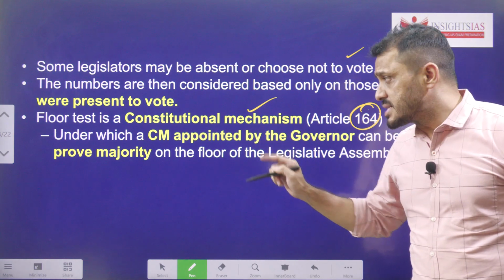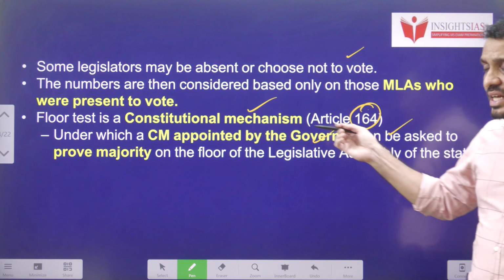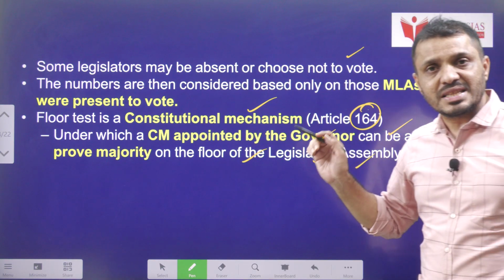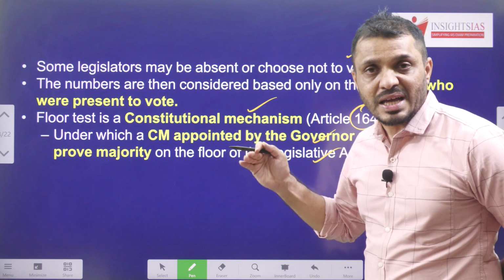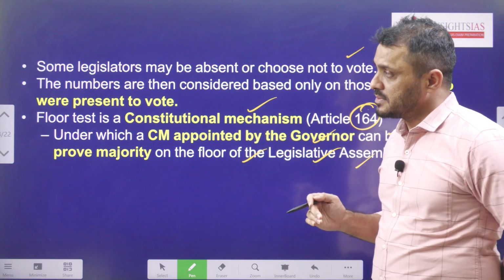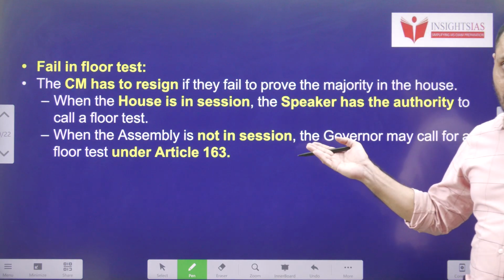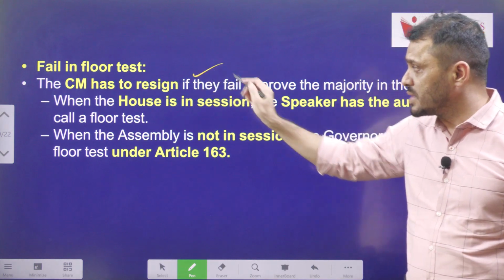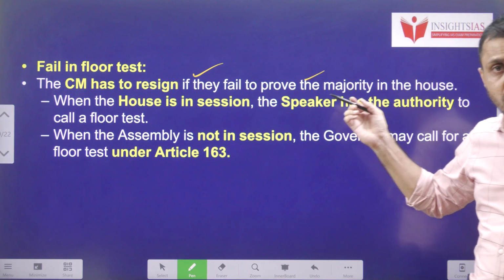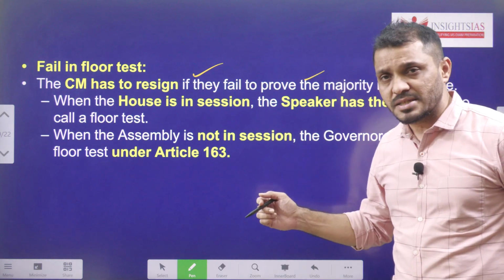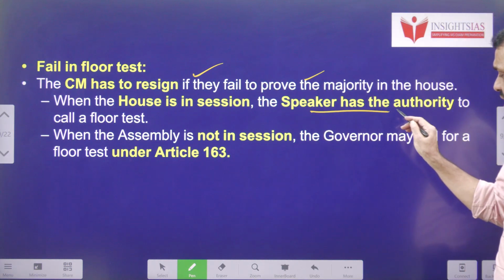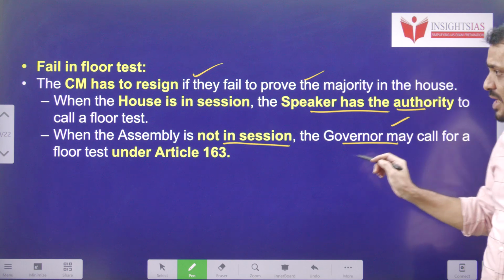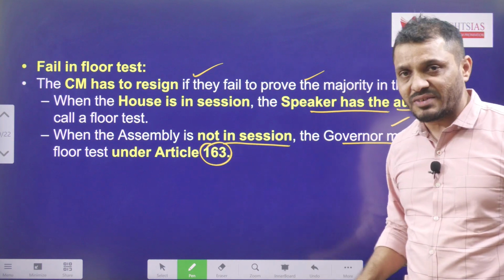It is a constitutional mechanism present in Article 164, under which the CM is appointed by the governor and the governor can ask the CM to prove the majority, especially if the governor thinks that the government does not have the full absolute majority. Fail in the floor test. In case the chief minister fails in the floor test, then obviously they have to resign. If the chief minister resigns, then all the ministers are deemed to have resigned. When the house is in session, the speaker will call for the floor test. If the house is not in session, then the governor may call for the floor test according to Article 163.